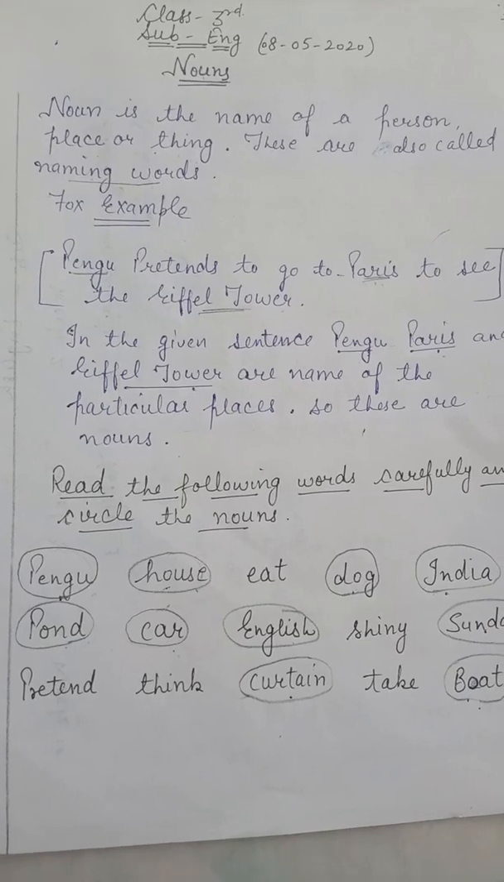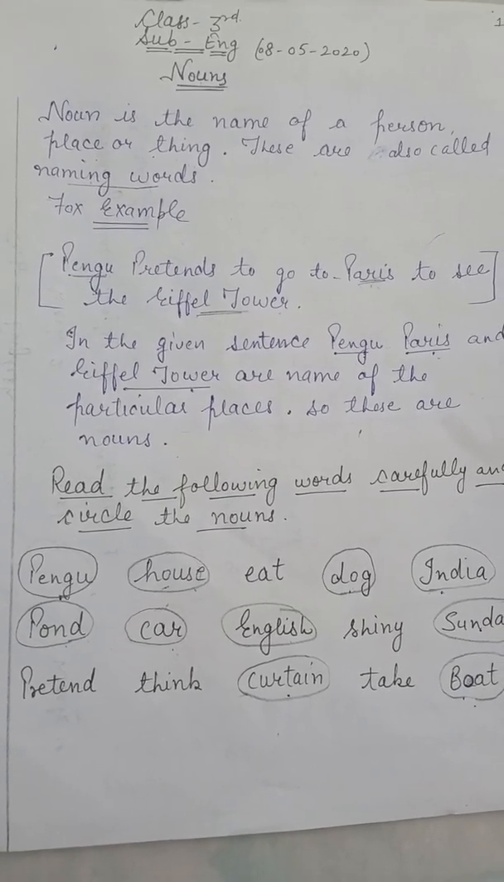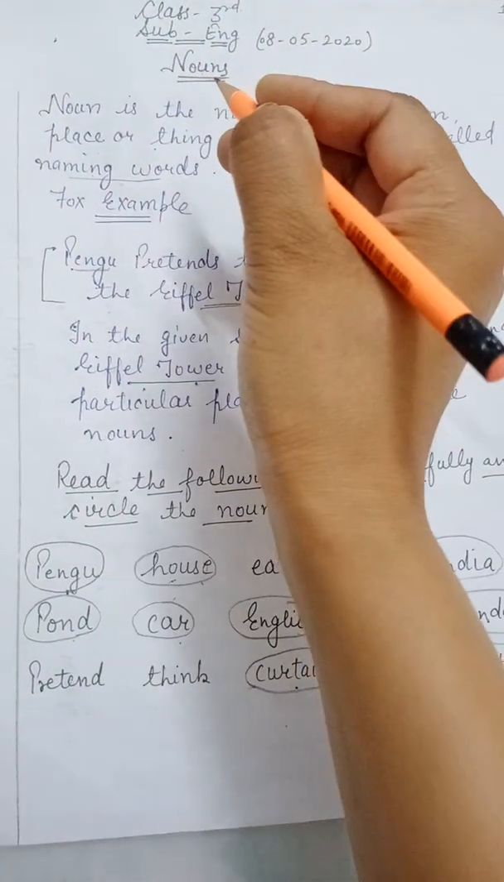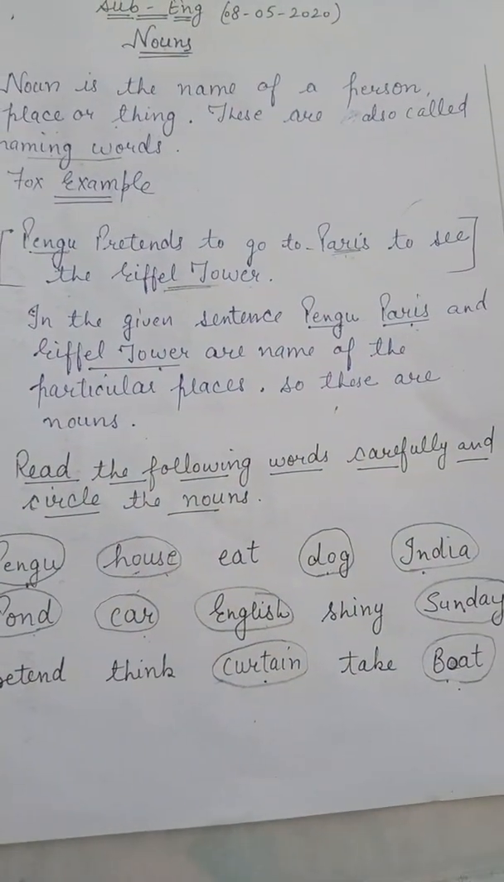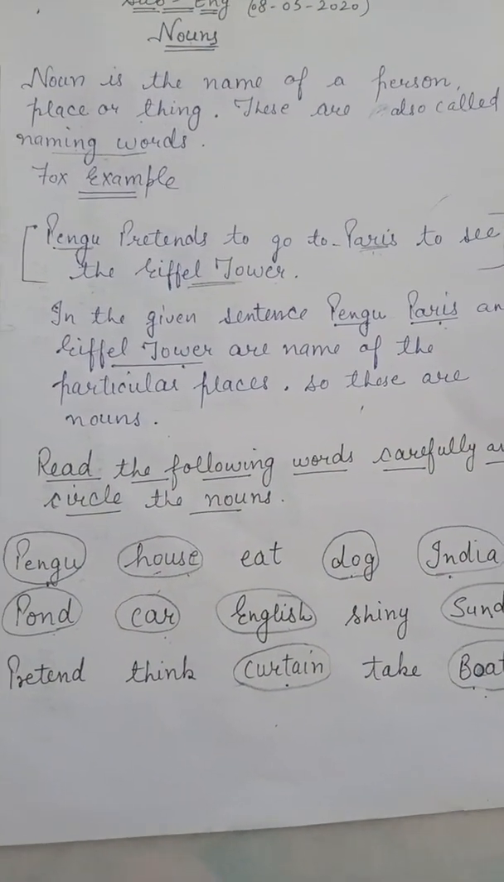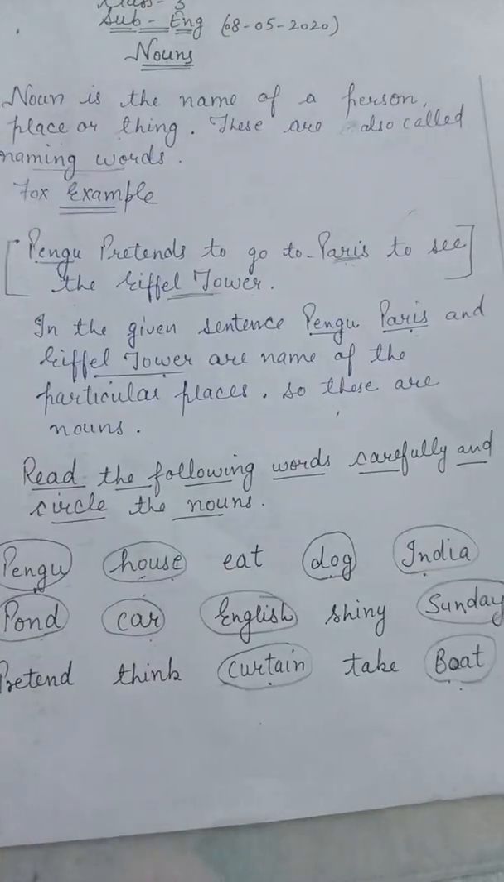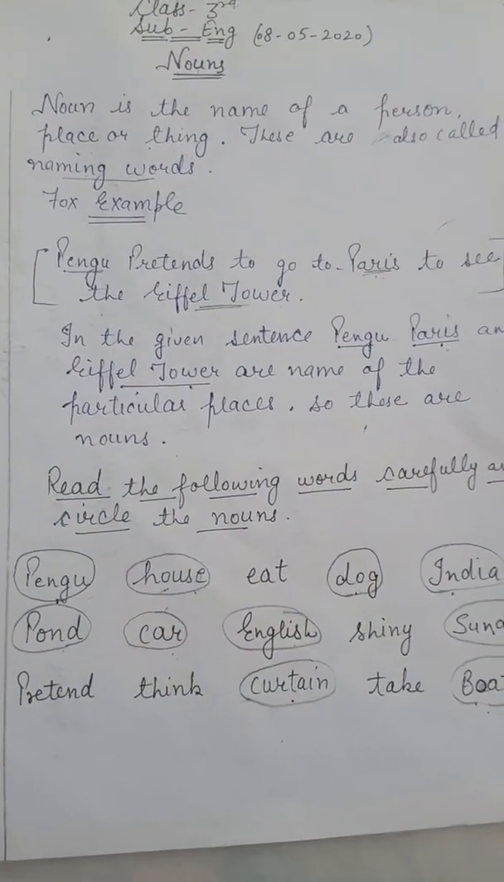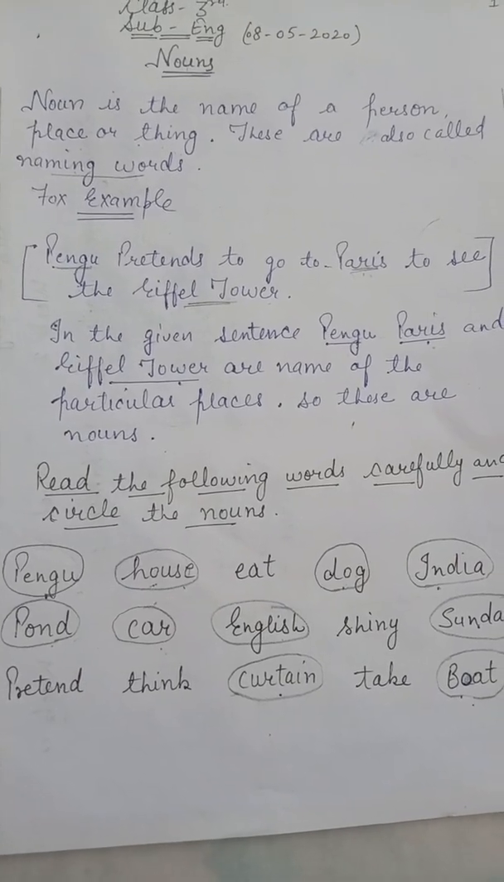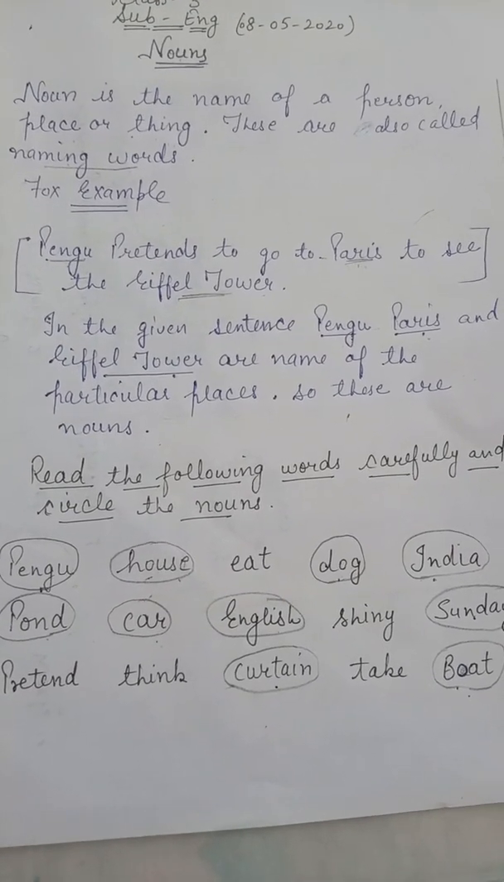Okay, let's start. Today we will start with our new topic of grammar: nouns. So, a noun is the name of a person, place, or a thing. A noun can be a person, any place, or anything. These are also called naming words. So, we can call them naming words also.